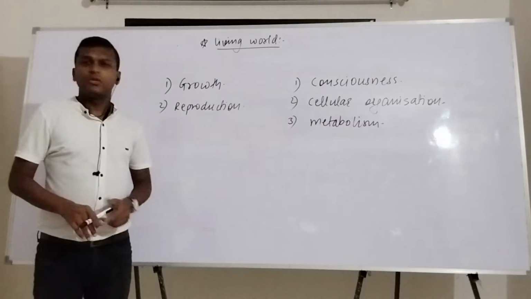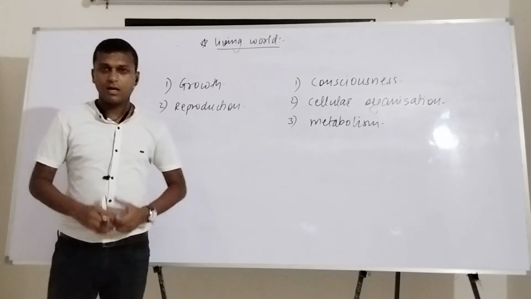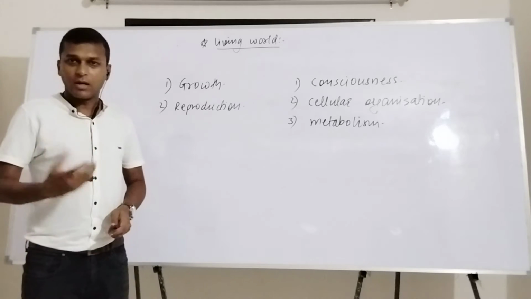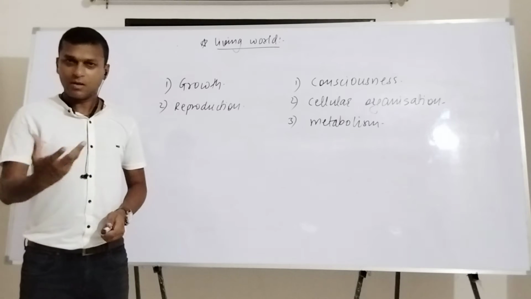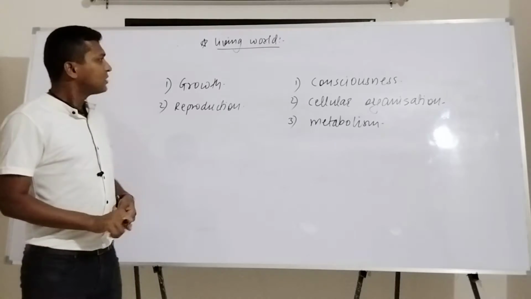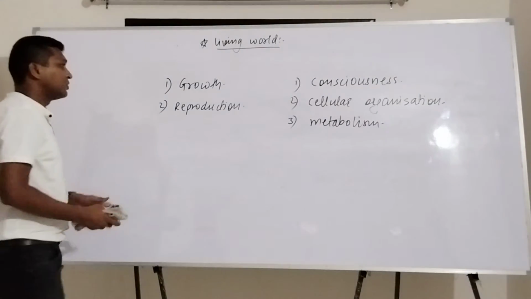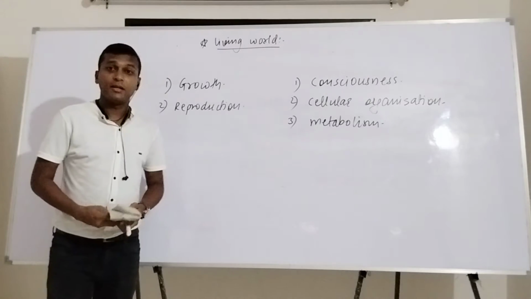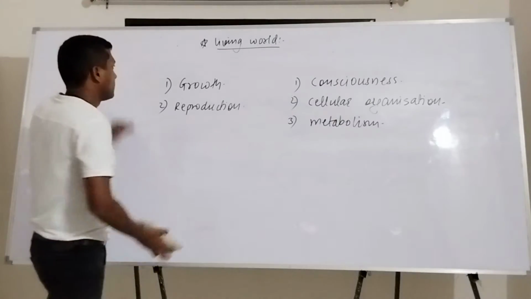So these are some of the things which remain present in some things, and those things are called living things, living organisms, and the entities in which these are absent are considered to be non-living things. Let's try to see whether these characteristics or properties are really present in all the organisms or not. We'll try to differentiate between them.